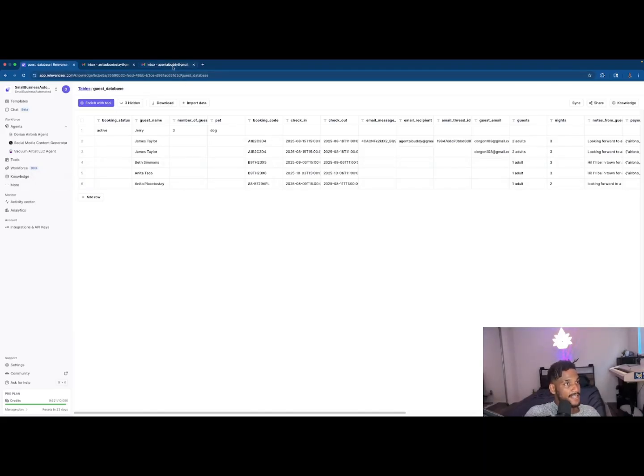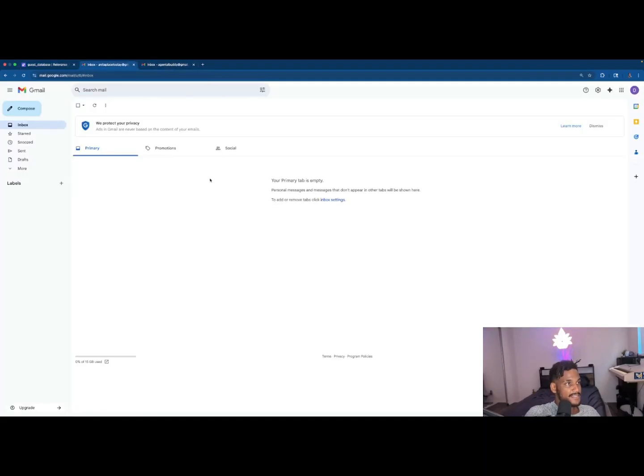And let's go back to Need a Place to Stay's email. Let's go ahead and send an email to Agent AI Buddy. That's why my first one didn't send. I tried sending one earlier. I misspelled the name Gmail, apparently.